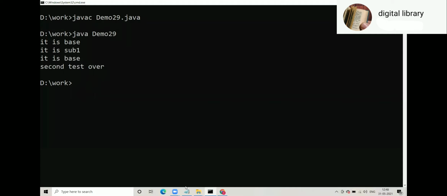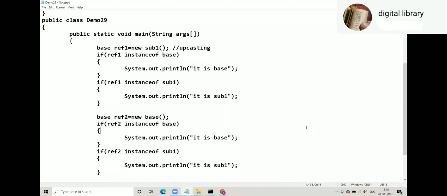Second test only. Demo 29. Is that clear how exactly output comes? Base, sub1 and base. Yes.